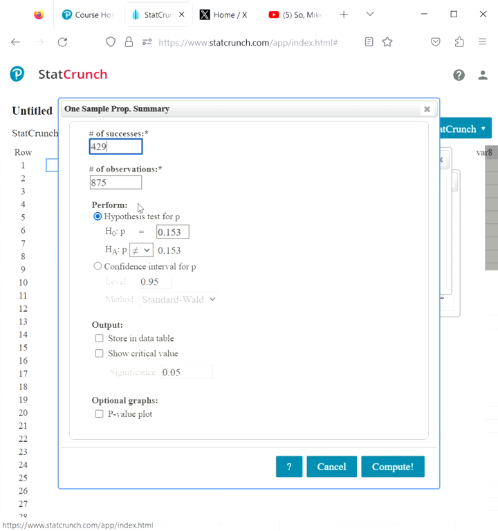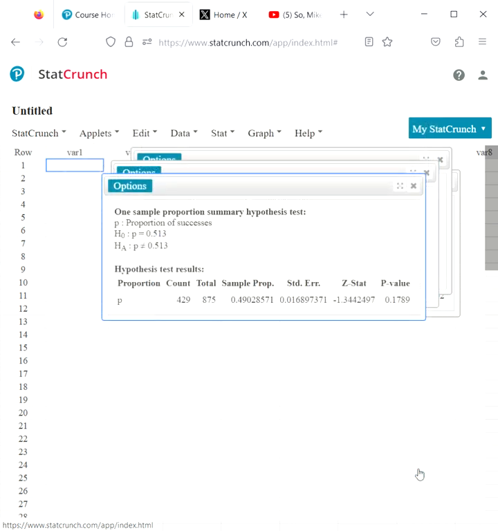Let's see your calculator. Let's see here. Oh, I did this wrong. 0.513. There we go. Compute. There we go. So I did that wrong. Yeah, I will do that sometimes. I get it mixed up in my head sometimes.